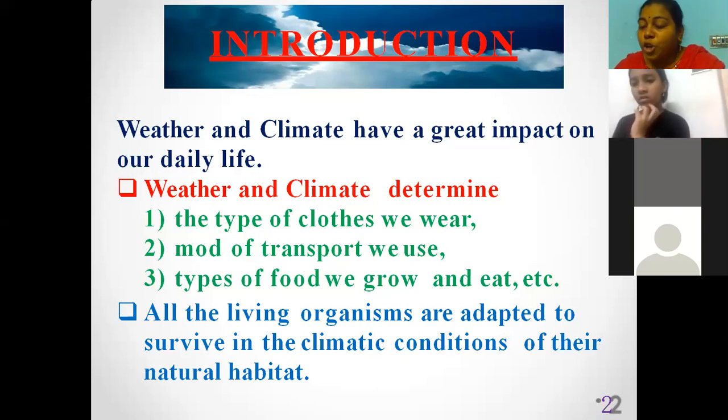If an organism does not show any adaptations, obviously it may die. So to lead our life comfortably, we have to adjust with the atmosphere and show some adaptations so that we can survive.